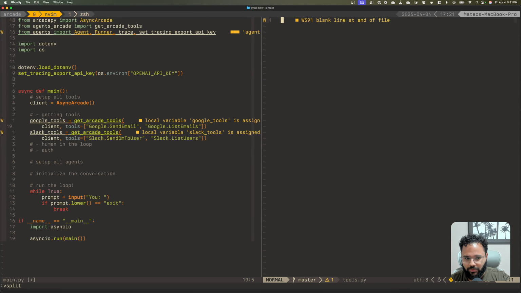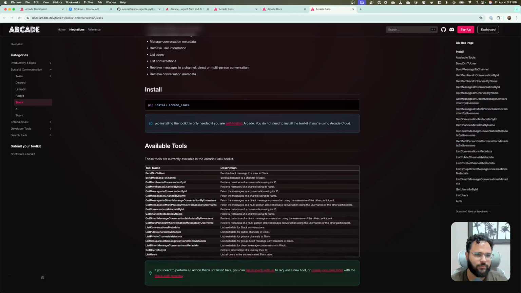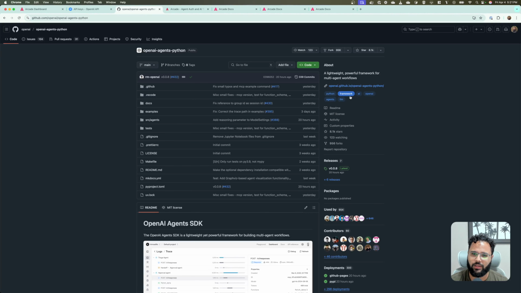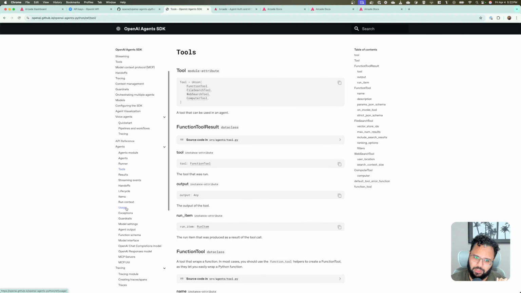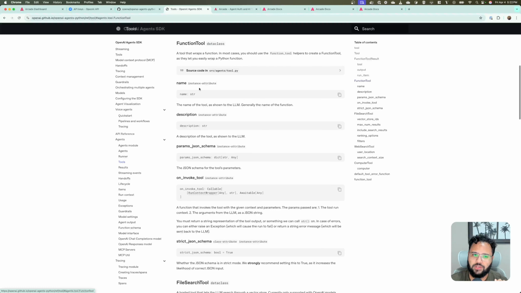Get arcade tools will give us a list with function tool definitions, right? So if we go to actually OpenAI's documentation, which is here, we go to the reference and tools, right? Then we go to function tools. So these are the objects that we are getting from the Agents Arcade library, right?